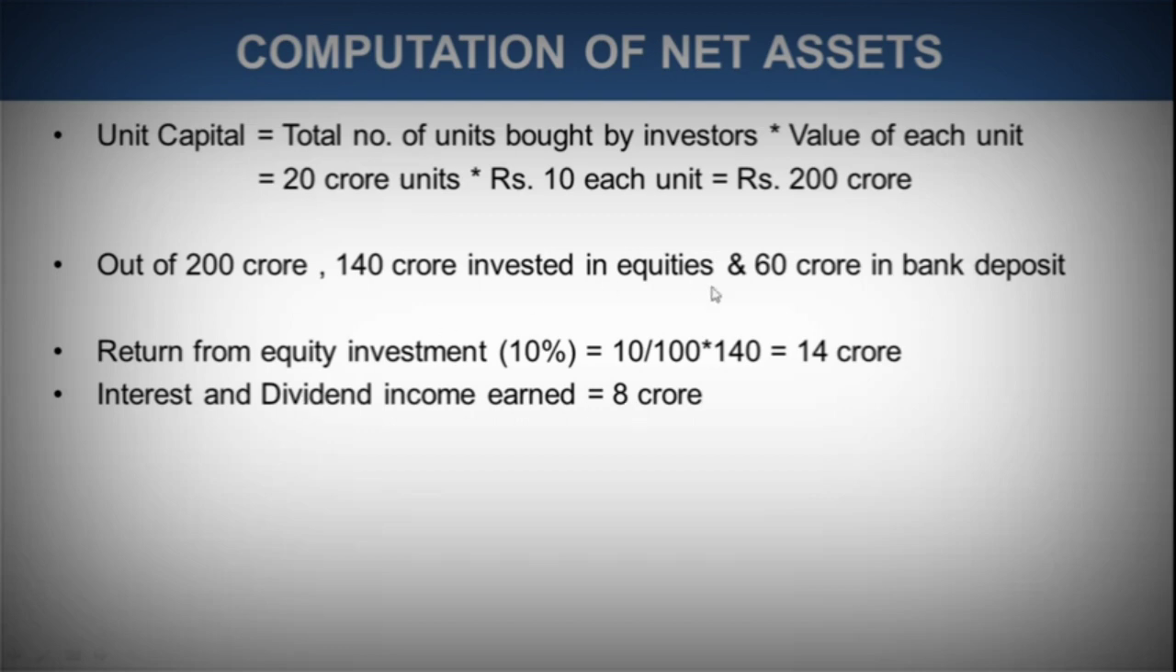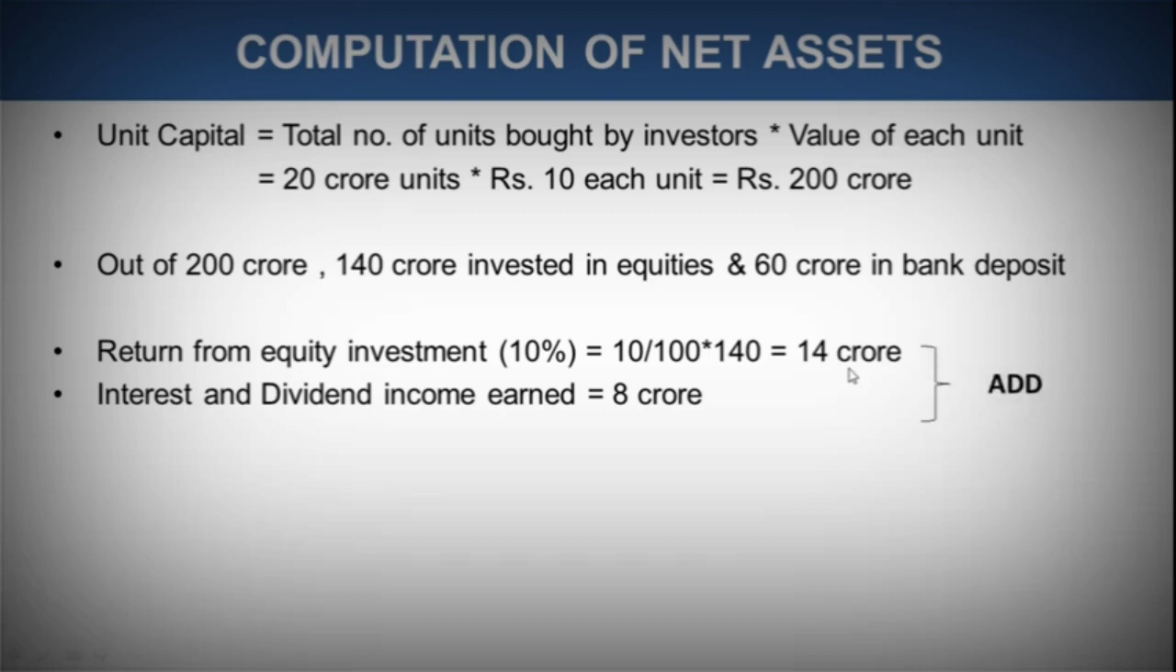When the fund manager puts money in bank deposit, of course we know that when such a large fund is put in a bank deposit, fixed deposit or anything, interest income is earned from there. So this is what is being referred to as interest income. And at certain times, in the equity instruments there are companies that provide dividends, so dividend income is also there. Combining this interest and dividend income of rupees 8 crore and return from equity investment of 14 crore.